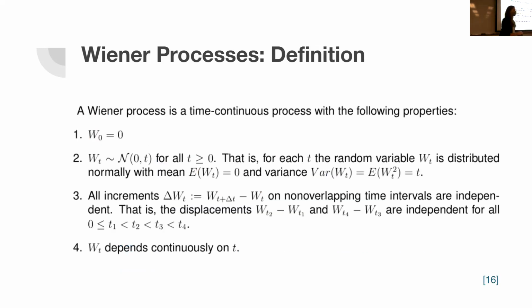So now I'm going to introduce the official definition of a Wiener process. A Wiener process is a time continuous process that has four properties. First of all, its initial state is 0. Second, for each t, Wt is normally distributed with a mean of 0 and variance of t. Thirdly, the displacements from, for example, Wt1 to Wt2 are independent. So wherever Wt2 goes does not depend on Wt1, and the same with Wt3, 4, and 5. Wherever 5 goes does not matter where 4 goes. And finally, Wt is a continuous function of t. So that's the definition of a Wiener process.